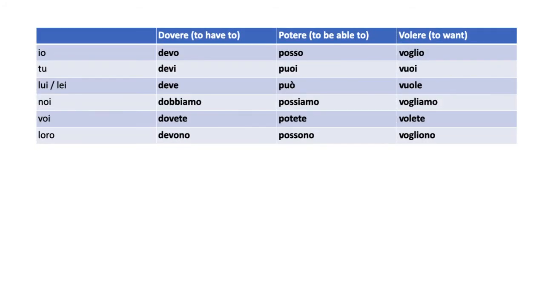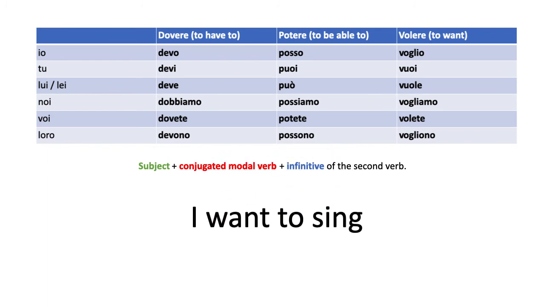As I said, you don't really have to worry about memorizing the conjugation just now, so I'm just going to give you the table. I'm also going to give you the structure that we are supposed to use. Start with the subject, then conjugate the modal verb, and then add the infinitive of the second verb. And knowing these two things, I'm going to ask you to think about this. How do you say in Italian, I want to sing?